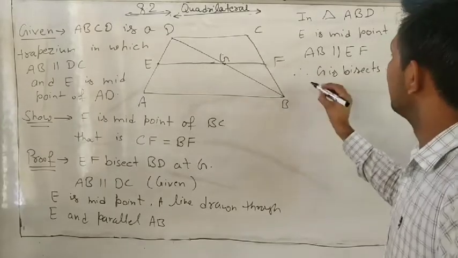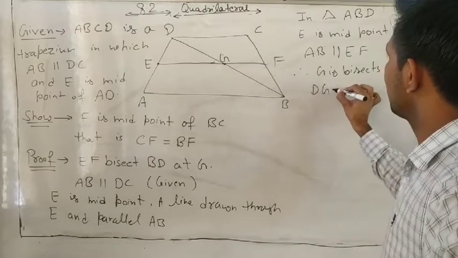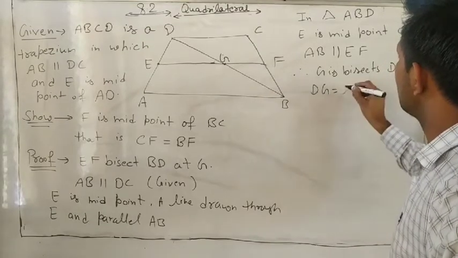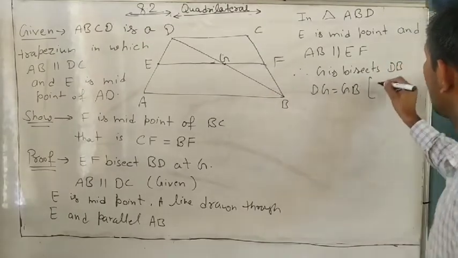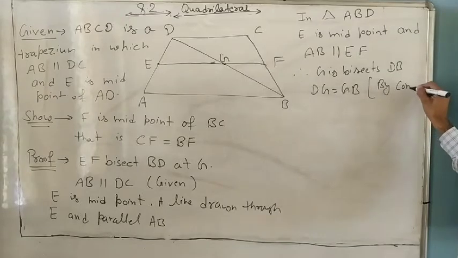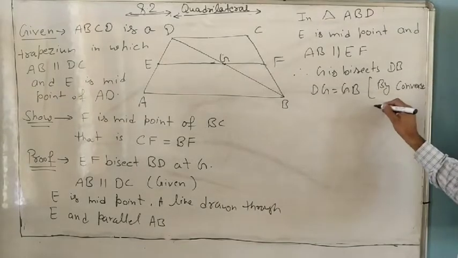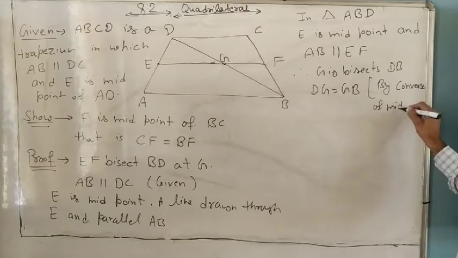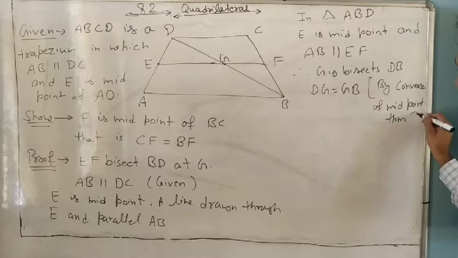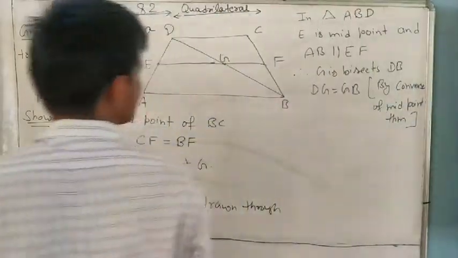What can we write? DG equals GB, by the converse of the midpoint theorem. Do you understand or not?